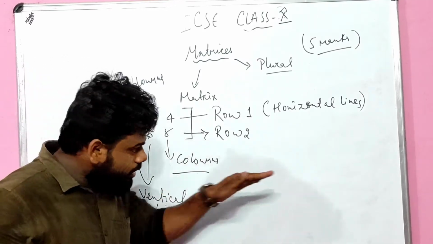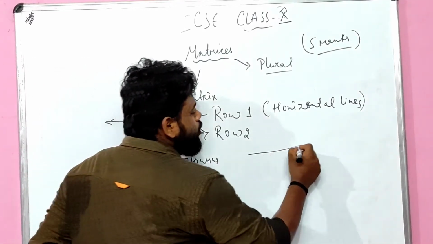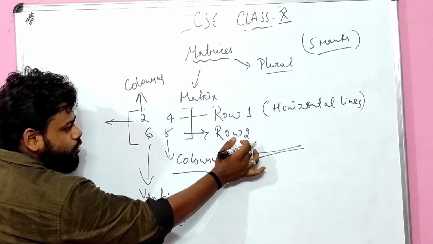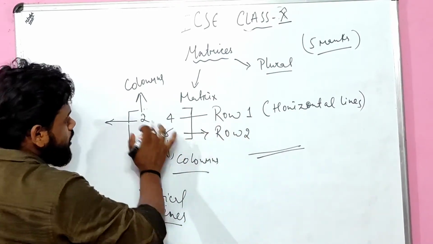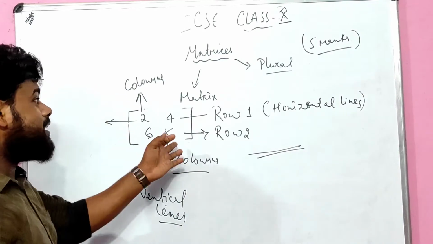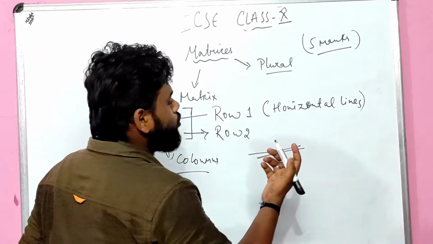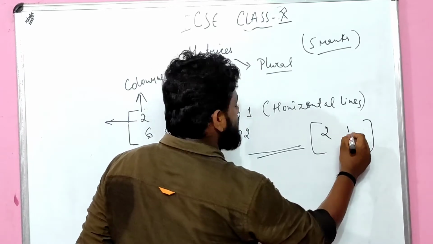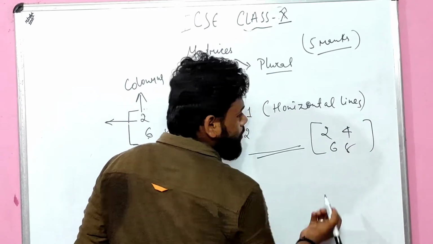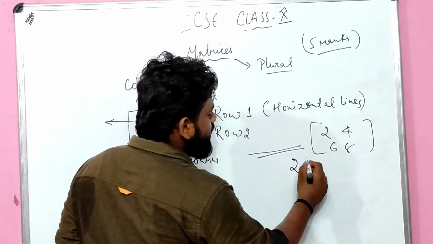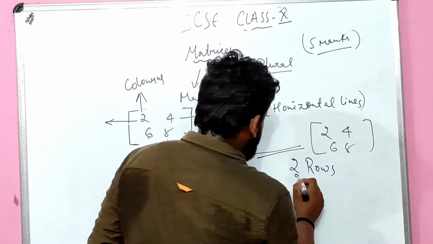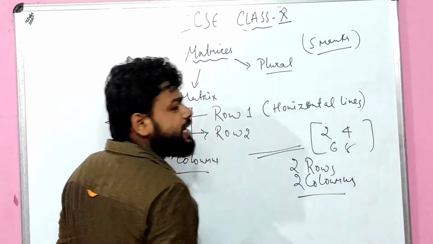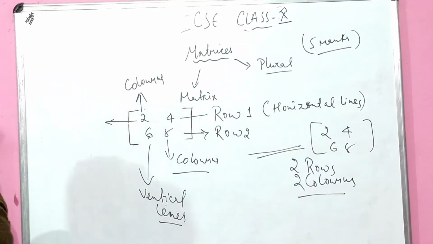This is all about the base. 2 4 is known as row 1, 6 8 is known as row 2. So this is all about the rows and the columns. So how many columns and rows are there in this? Generally 2 rows and 2 columns, right? So here is a matrix, children. Let's say 2 4 6 8, and how many rows and columns are there? 2 rows are there, children, as well as 2 columns. Is it clear? I hope the concept is pretty clear to you.